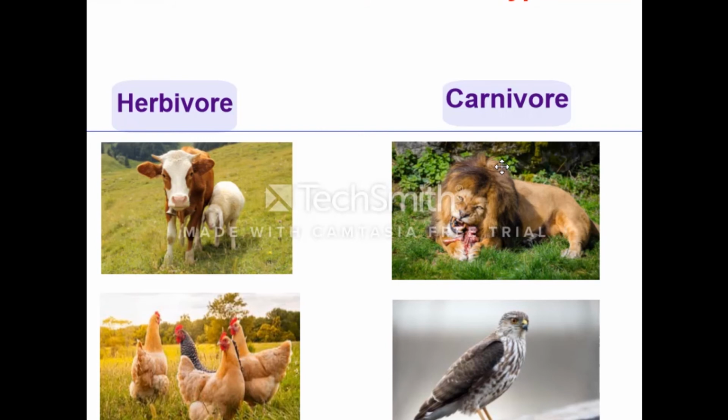Again, we have herbivore and carnivore. The herbivores feed on producers only. The carnivores feed on other consumers, which feed on producers. The lion eats the cow, the cow eats plants, so the lion is a carnivore and the cow is a herbivore.